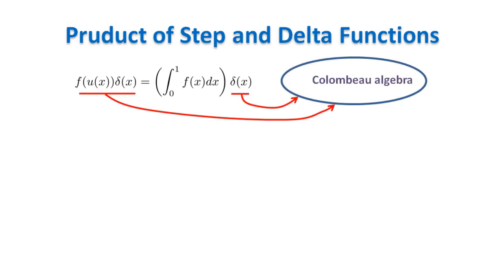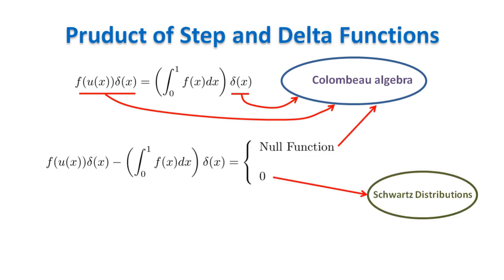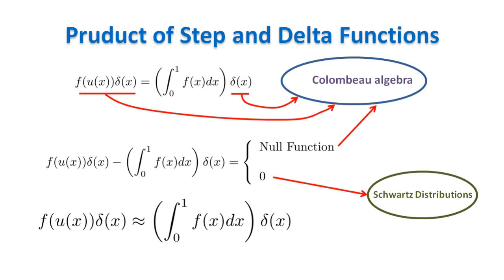If the two sides of the expression are elements of a Colombeau algebra, then they are two separate elements that can be associated by means of the association relation. They differ by a null function in the Colombeau algebra, which is equivalent to a zero constant function in the Schwartz theory of distributions. To be correct, we should state the theorem using a different symbol to show that this is an equivalence rather than an equality.